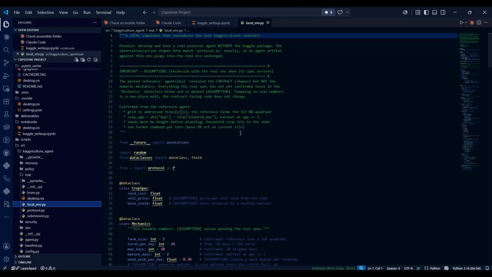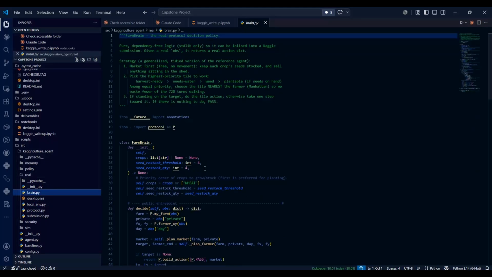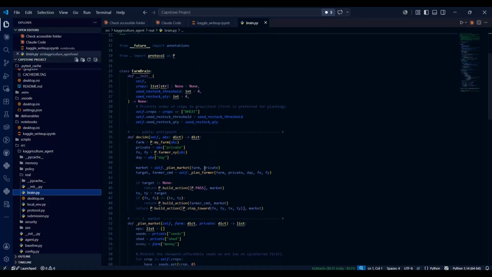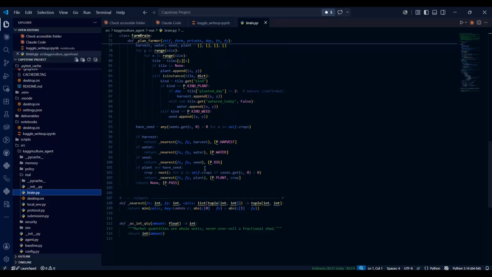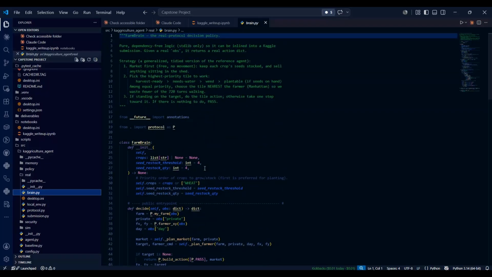And the main file that I'm very excited to show you, the brain.py. This is the brain of the complete ADK game. This is the brain, guys. Because of this, I could develop and test the whole agent without Kaggle, train here, and it drops into the real game unchanged. The complete game will be unchanged.